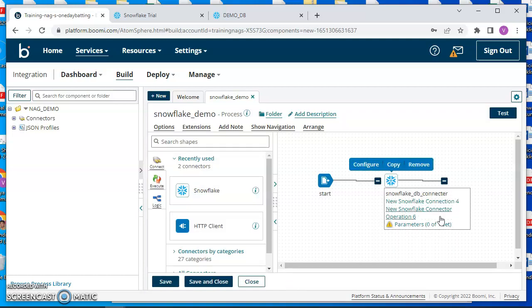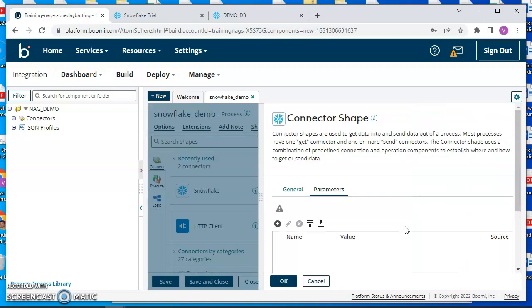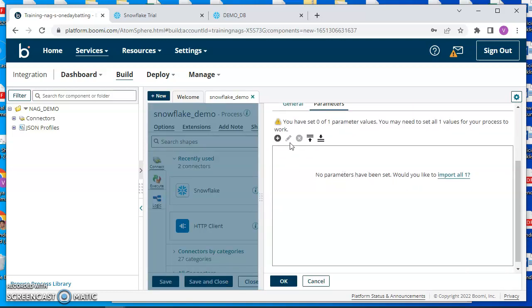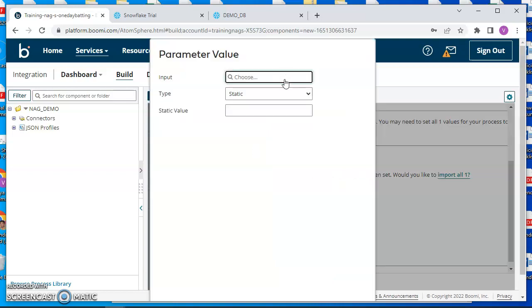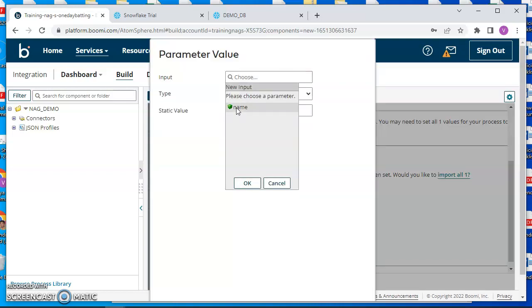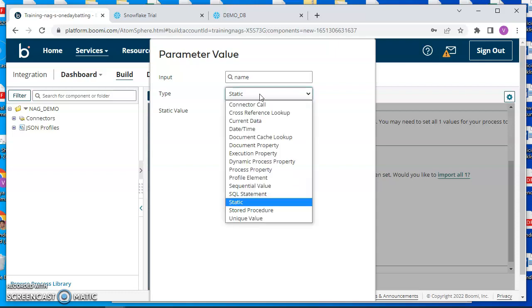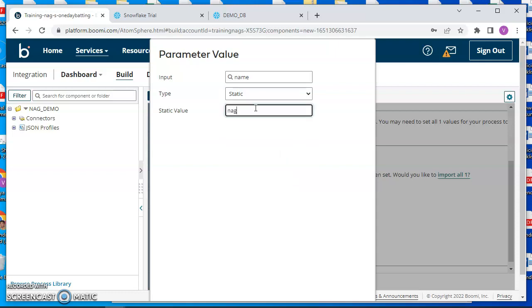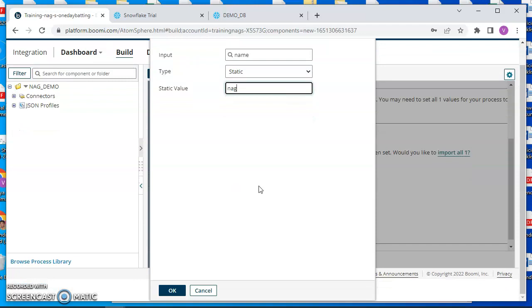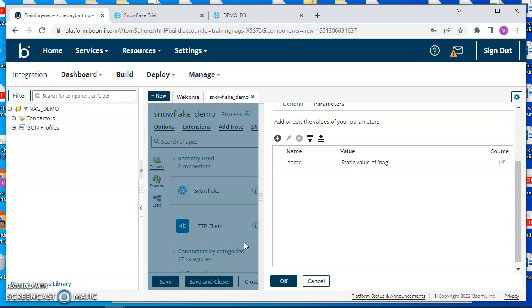We see a warning here, so we have to set parameters. We created an expression on the operator, so we select that expression and give a static value, and this static value will always be queried. Query means it fires a select query: select star from EMP where name equals nog. That's the query this will create while we are running the process.